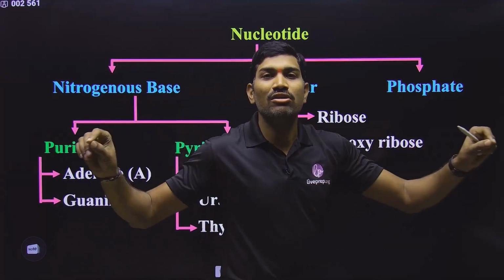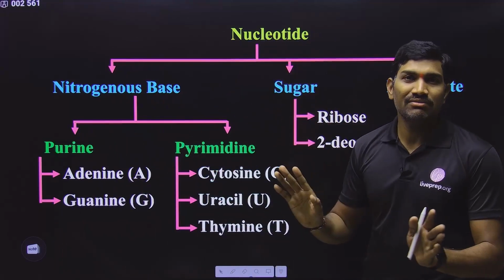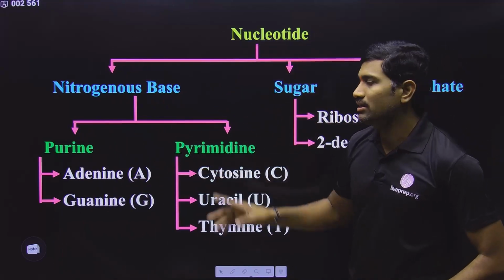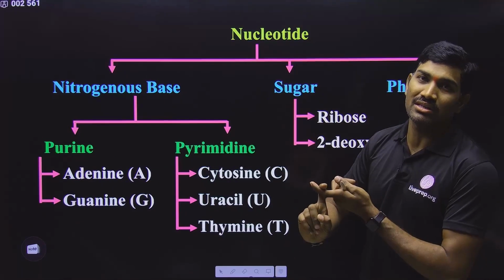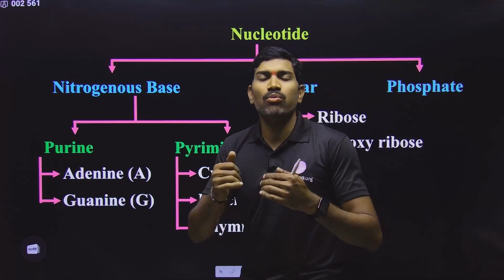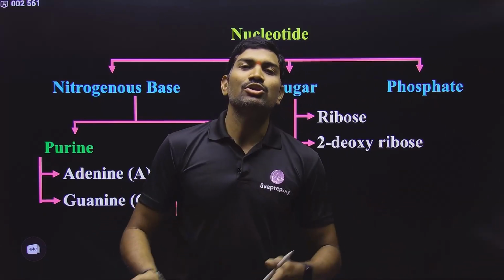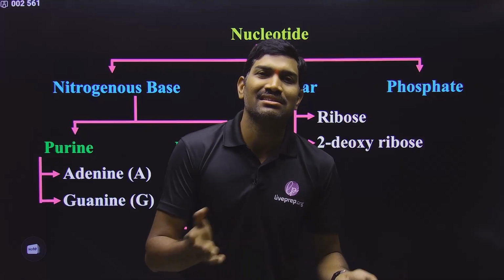Nucleic acids are long chains and each unit is called a nucleotide. We studied all this information. I don't want to spend more time on it. Directly I am giving you the linking part. That's it. So nucleic acids are nothing but polynucleotides. So polynucleotide chain synthesis means what? Nucleic acid synthesis, DNA synthesis, RNA synthesis, that's it.